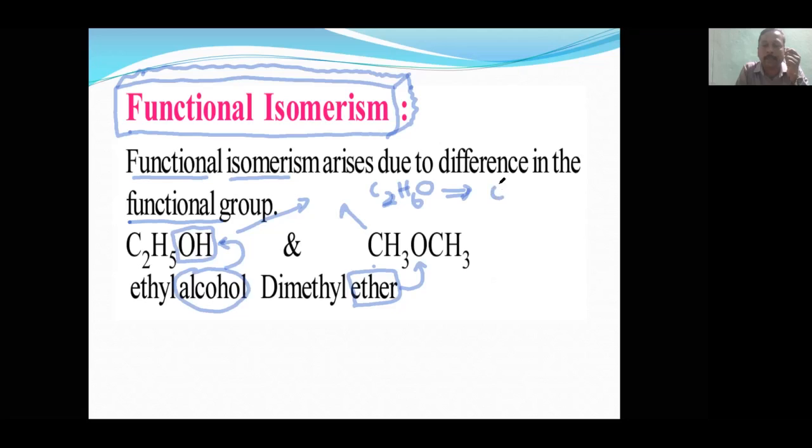Like here, we can write CnH2n+2O with 1 oxygen. So anything which matches this molecular formula will show functional isomerism. One will be with respect to alcohol, another with respect to ether. So that is called functional isomerism. Like this, examples and a list I am going to give you now.